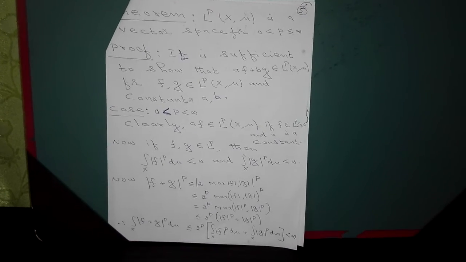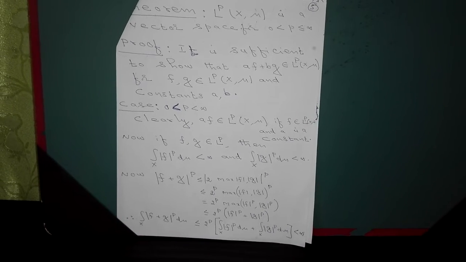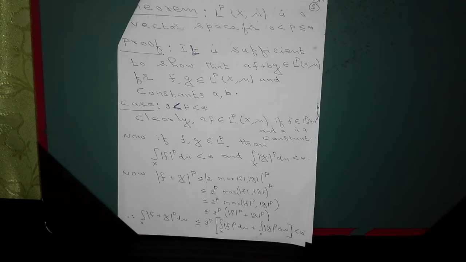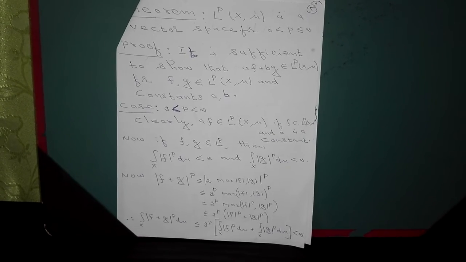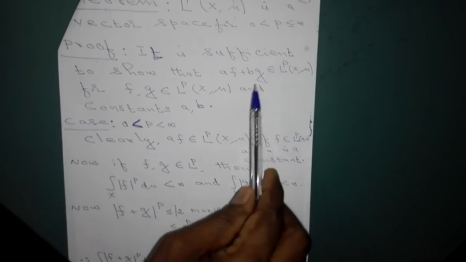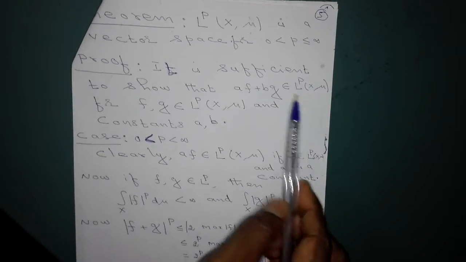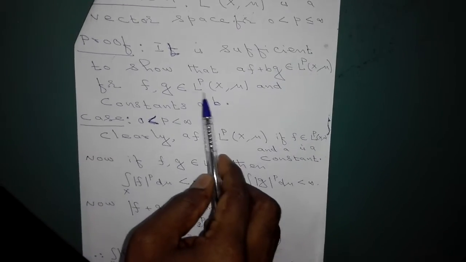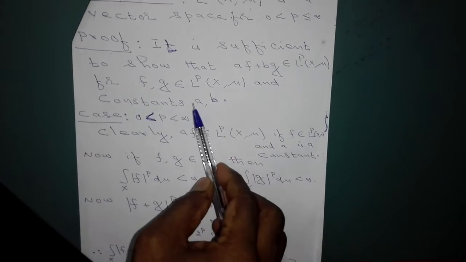But in order to show this space L^p(X, μ) is a vector space, it only suffices to show that af + bg, where a and b are constants and f and g are members of L^p(X, μ), belongs to L^p(X, μ) for every f, g in L^p(X, μ) and constants a and b.